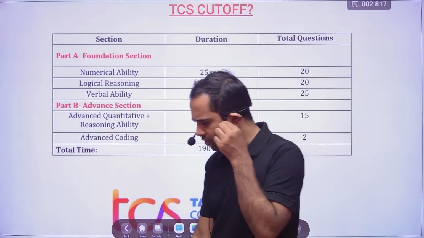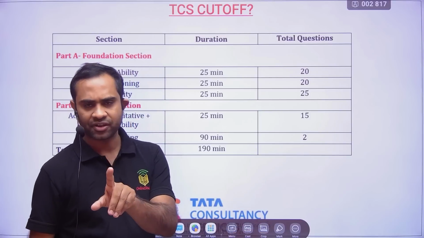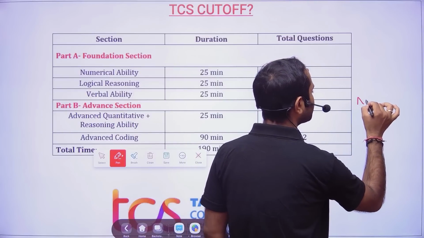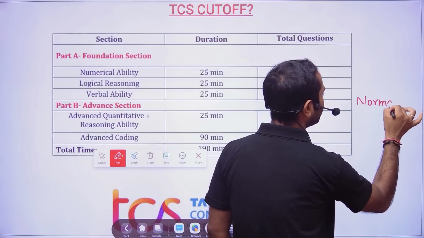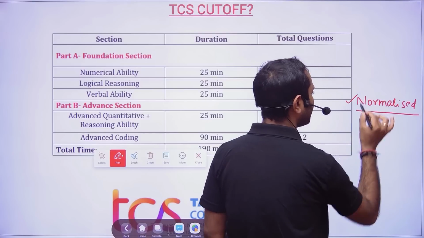Now let us talk about the cutoff. Friends, regarding the cutoff, there will be two things. One will be the normalized cutoff, so that you need to understand. So what is that normalized cutoff? This is the first thing which you need to understand.